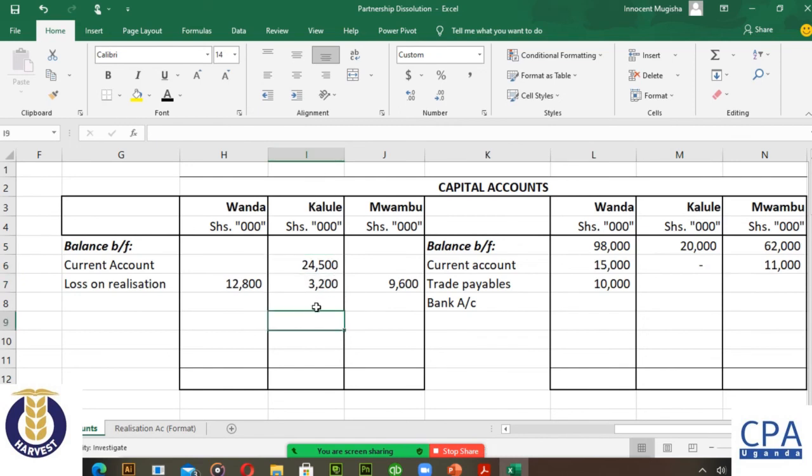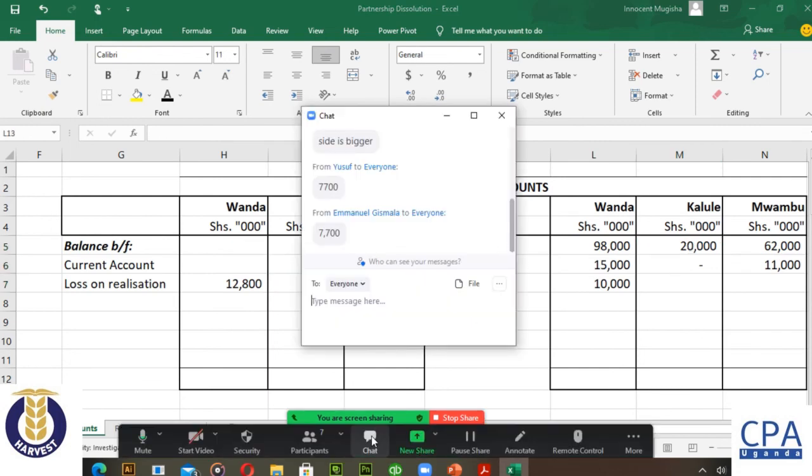You look at his debit balances, 24,532. This is a total of 27,720. Now, he has only 20,000 on his capital account. And the rule of dissolution is that if the partnership is closing and you are in deficit, in deficiency, you must pay. So, it means Kalule has to give us the difference. Now, the difference is how much? We have 27,720. Remember, the difference is 7,700.